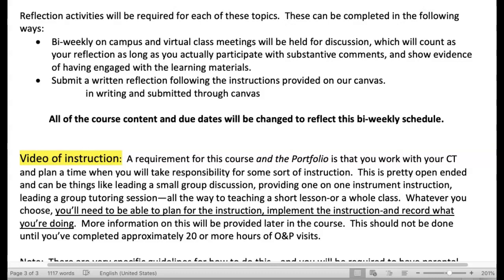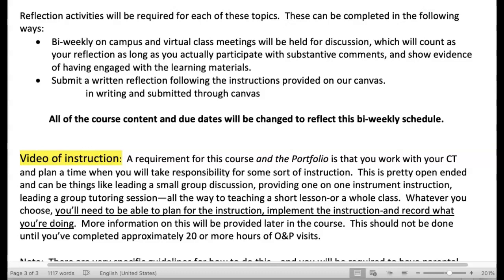going to open these a little bit at a time on Canvas, meaning you're not going to be able to see all of these at one time, because I don't want you to just work through things and get them done. I want you to work on them, think about them, and then write the reflection and or participate in the face-to-face or virtual reflection/discussion times that I will be providing.